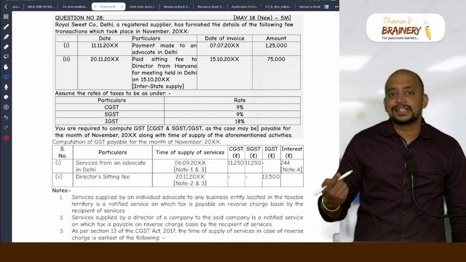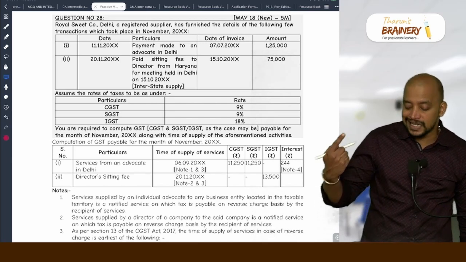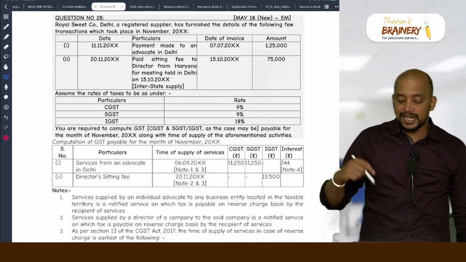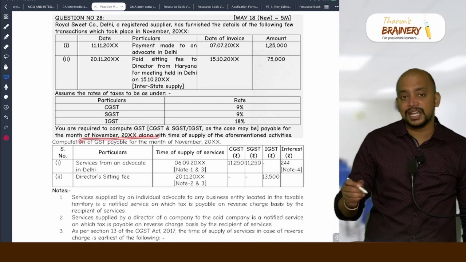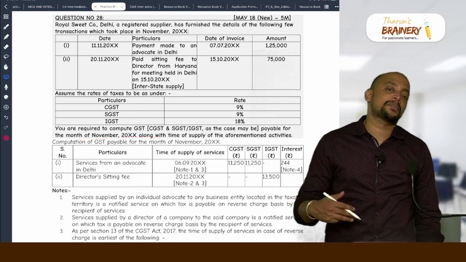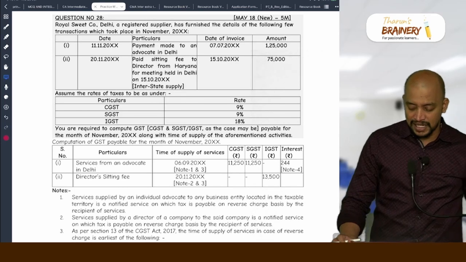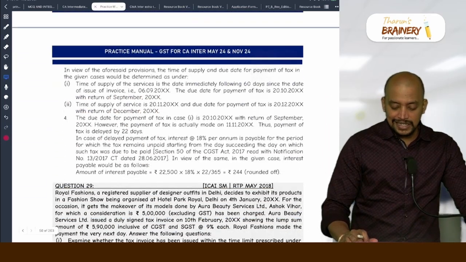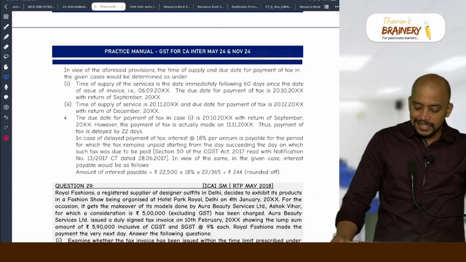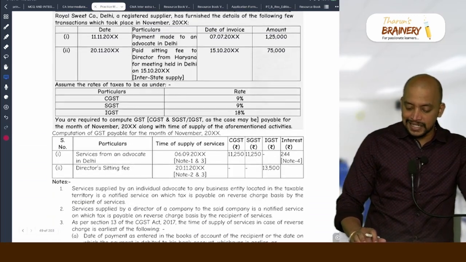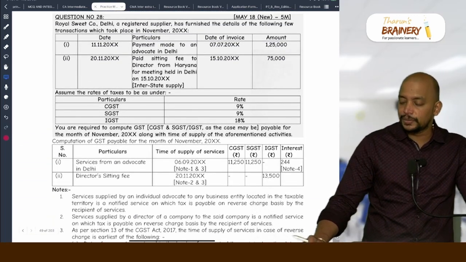The time of supply 6/9 means we need to pay GST by the 20th of October, but they are paying it on the 20th of December. For the November month they are making payment, meaning for November, when the GST will be payable, on the 20th of December they will be paying. So the interest is accordingly computed. You can see here. So interest is computed for how many days? So how many days delay for October?